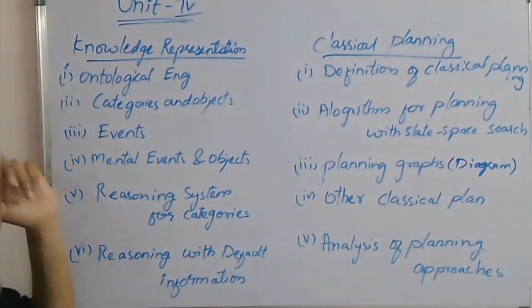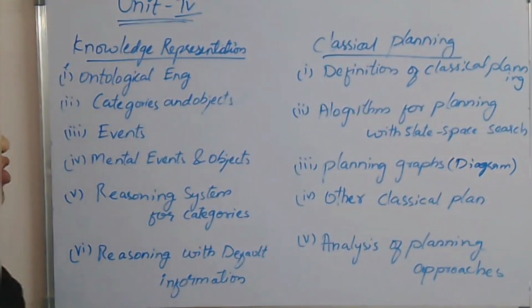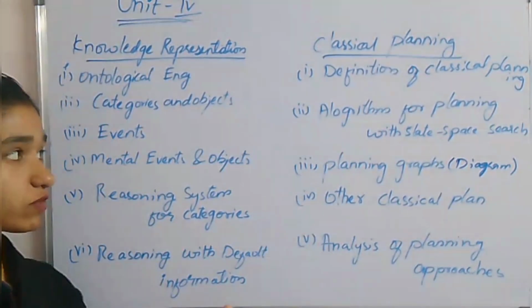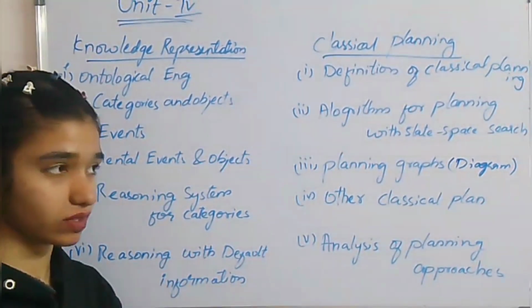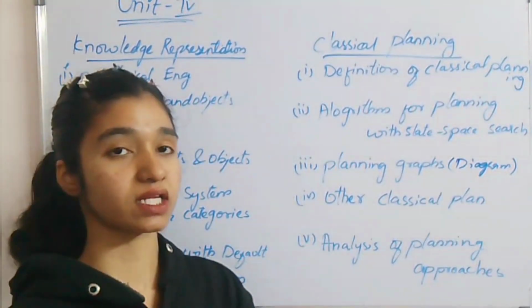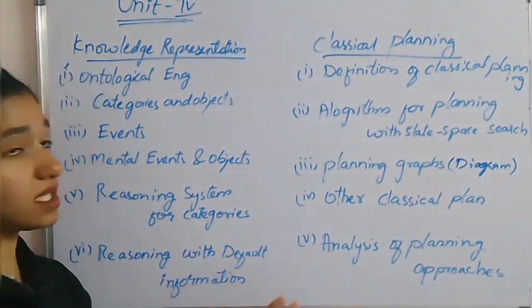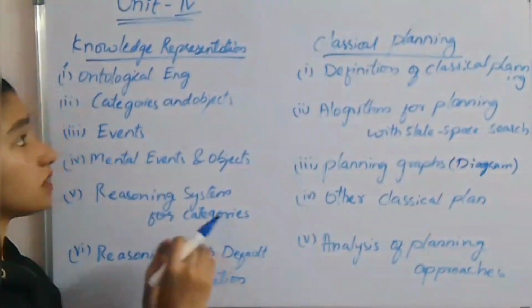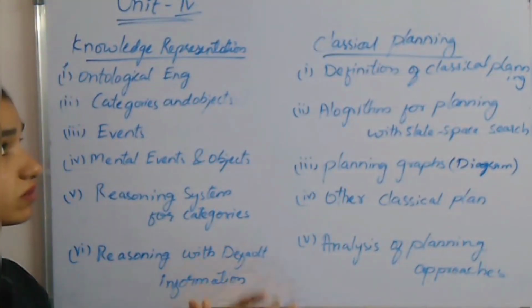So here knowledge representation means representing the knowledge in such a way that AI can understand it. Like whatever knowledge I have in my mind, I'm trying my best to explain it in a very understandable way so that if you are watching, you can easily get what I'm trying to say.